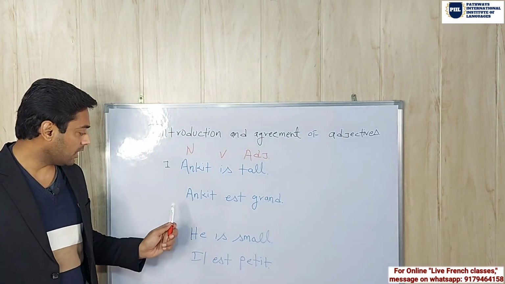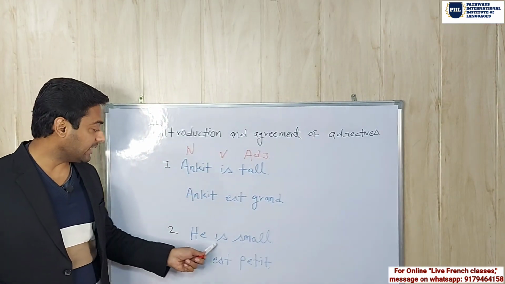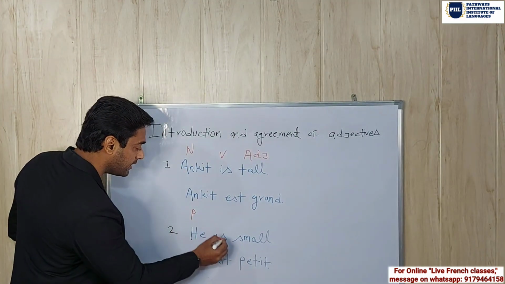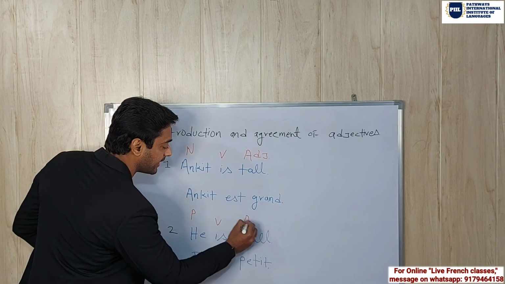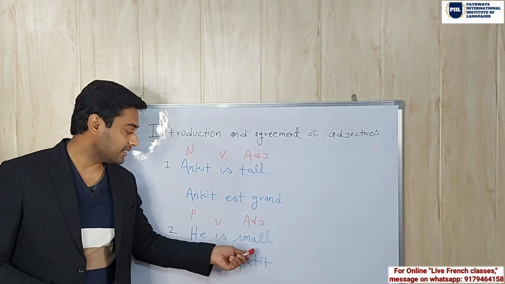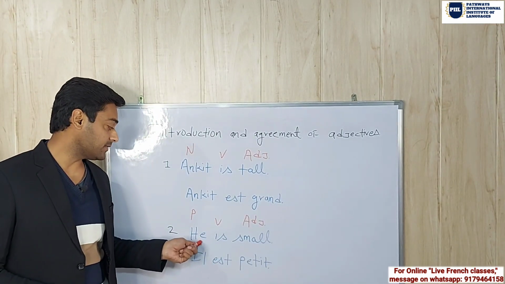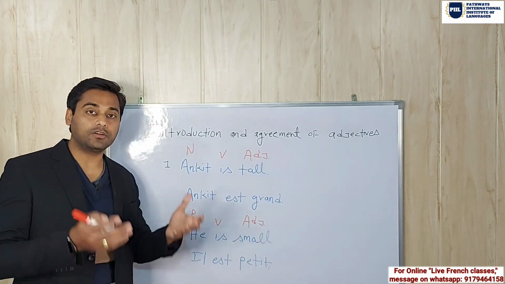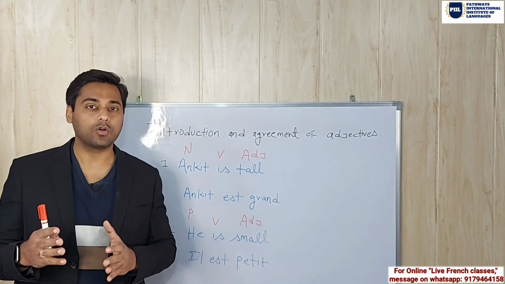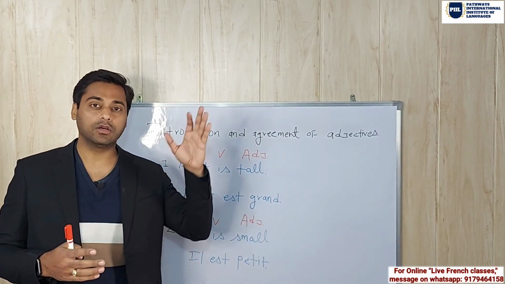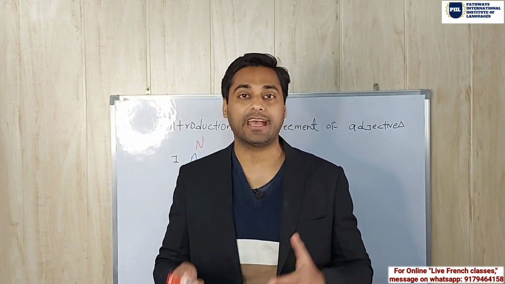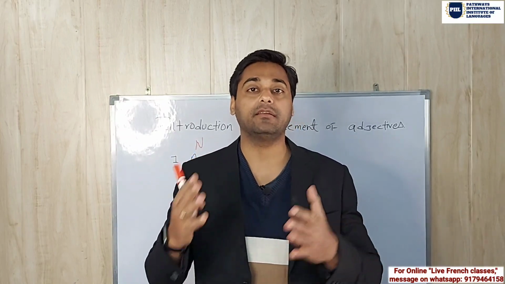Now look at the second sentence. He is small. Again, in this sentence, he is a pronoun, is a verb, and small is an adjective. Again, this adjective is describing this pronoun. This adjective is telling us something about somebody, like he is small. So this is the role of an adjective, that it tells you something about a noun or a pronoun.